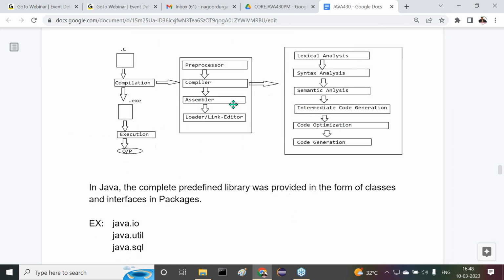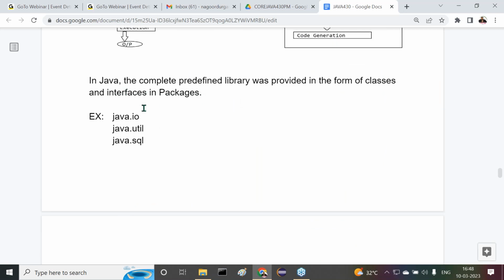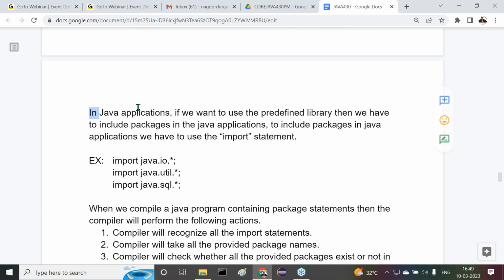I have given the diagram there. In Java, why is the preprocessor not required? That I am giving clarity. In Java, the complete predefined library is provided in the form of classes and interfaces in packages: java.io, java.util, java.sql. Clear.